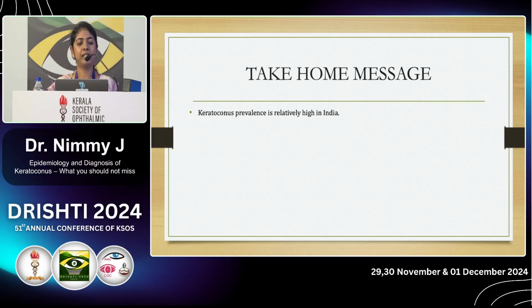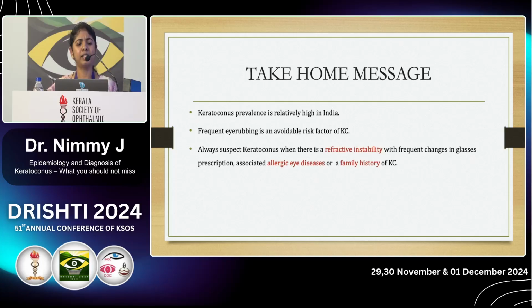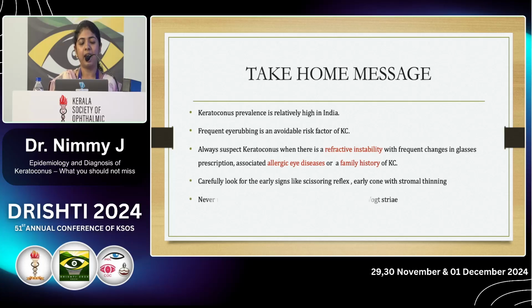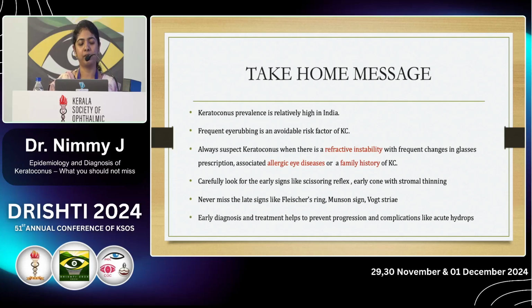So the take-home message is that the keratoconus prevalence is very high in our country in India, and frequent eye rubbing is an avoidable risk factor. And always suspect keratoconus when there is any refractive instability, like frequent changes of glasses, when there is history of any allergic eye diseases or family history, and carefully look for the early signs, and never miss out the late signs like Fleischer's ring, Munson sign, and Vogt striae. And early diagnosis and treatment helps to prevent progression and also going in for complications like acute hydrops.